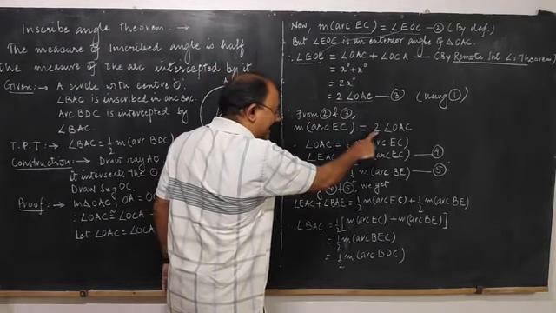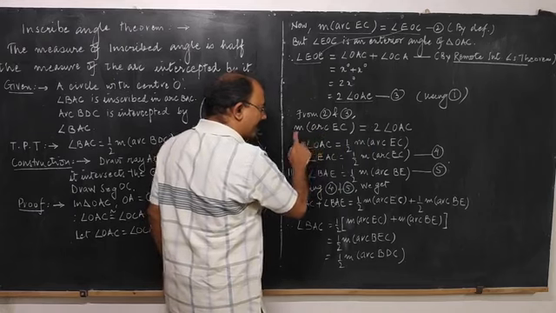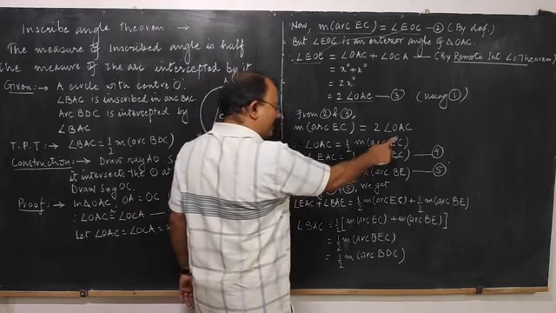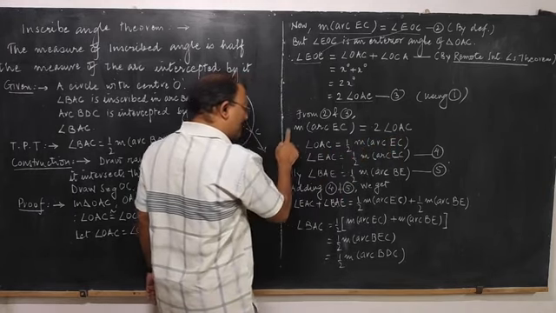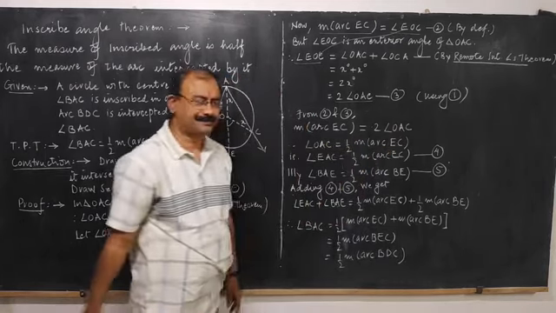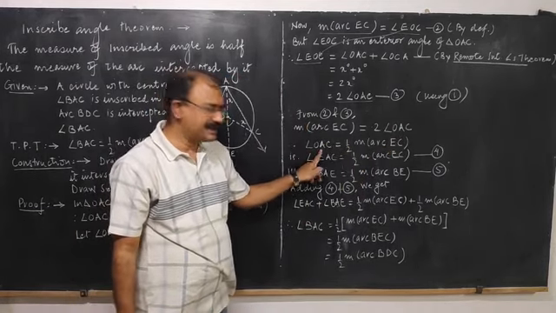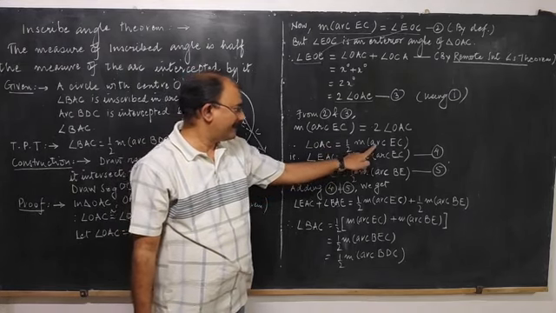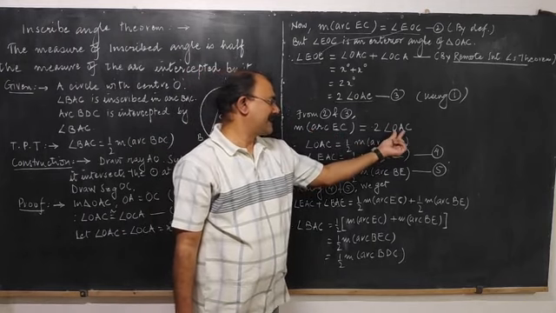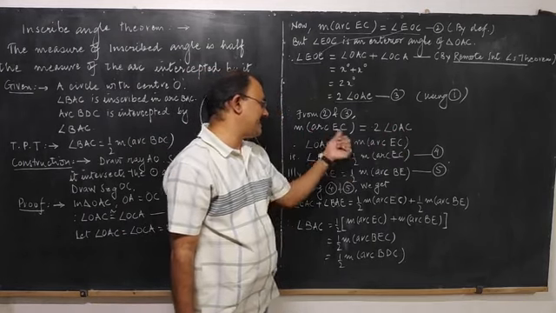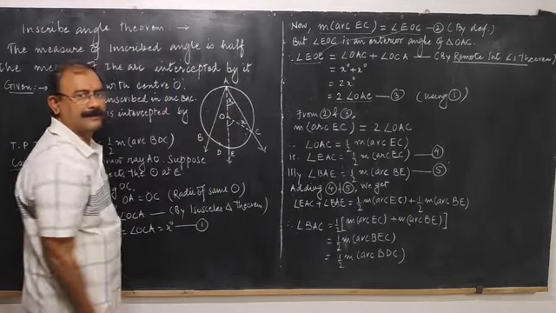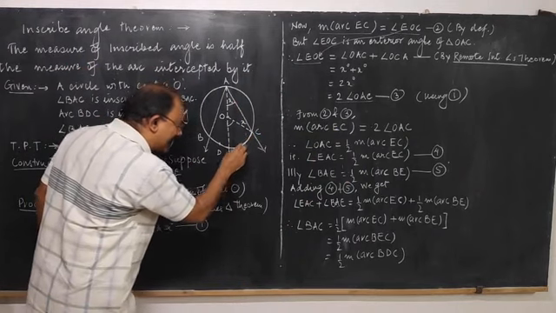If I transfer this 2 to the denominator, it becomes divided by 2, which can be written as 1 by 2 also. So what do you get? The measure of angle OAC is equal to half the measure of arc EC. I have written that by interchanging the sides. Correct? The measure of this arc is double this angle. That means this angle is half the measure of this arc. So what did we prove? The measure of this angle is half of this arc.